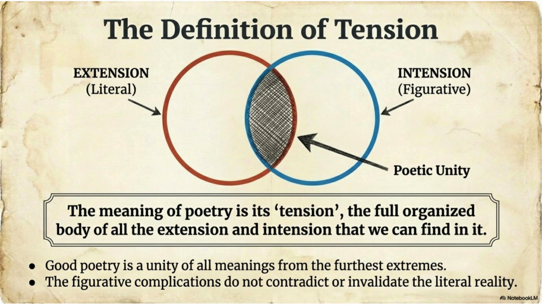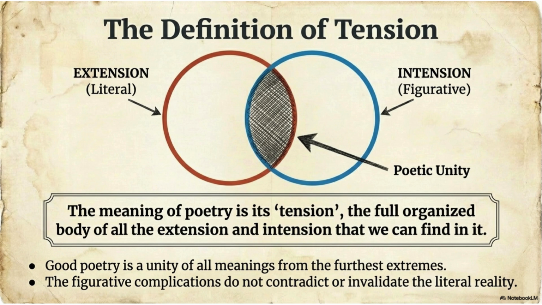Second bullet point. The slide says, the figurative complications do not contradict or invalidate the literal reality. This is extremely important. Students often think symbolism replaces literal meaning. Tate disagrees. The symbolic meaning should grow from the literal meaning, not destroy it. Example, consider a river in poetry. Literal meaning, flowing water. Figurative meaning, time, life, change, human journey. The symbolic meanings do not cancel the river. The river remains a river. Both meanings coexist. This coexistence is tension.